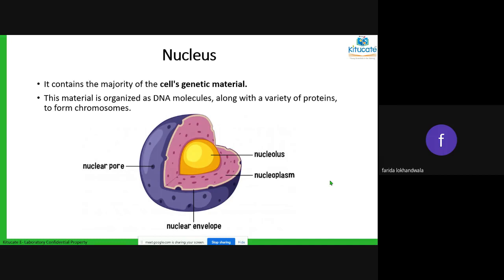It is in the nucleolus, which is in the nucleus, which is in the cytoplasm, guarded by the cell membrane or the plasma membrane. That's how important the DNA structure is. So we finished the three main parts: the cytoplasm, the plasma membrane, and the third one is the nucleus. Okay. Next.